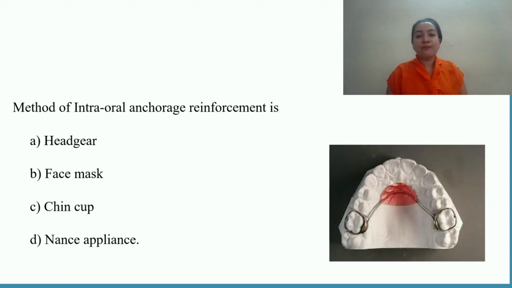It not only prevents mesial movement of my molars, it also helps in maintaining vertical and transverse dimensions. So when we are talking about anchorage, it cannot be very much restricted. Anchorage is always in all three planes of space.